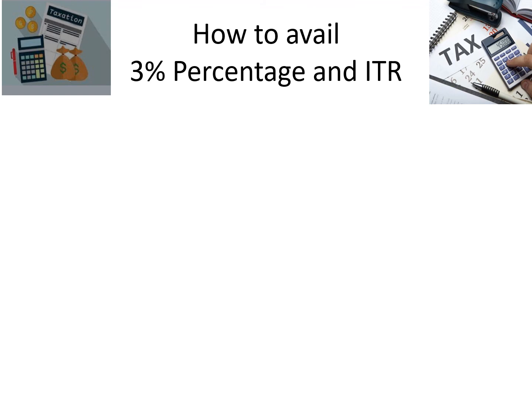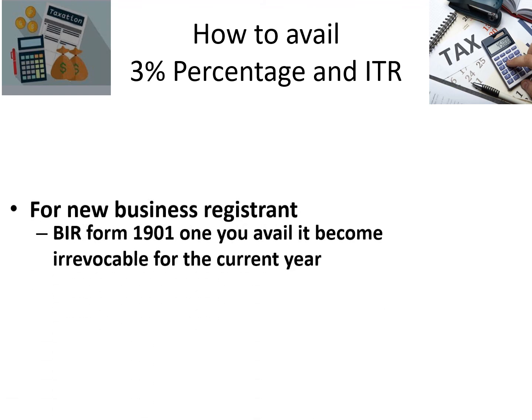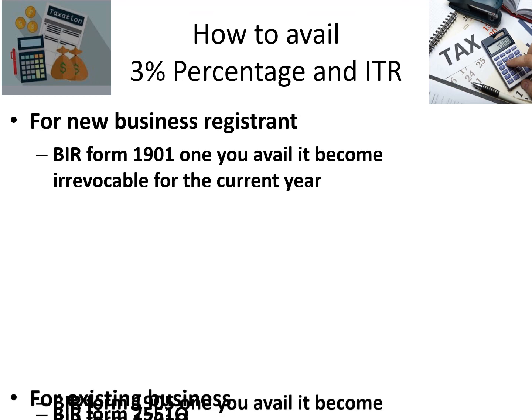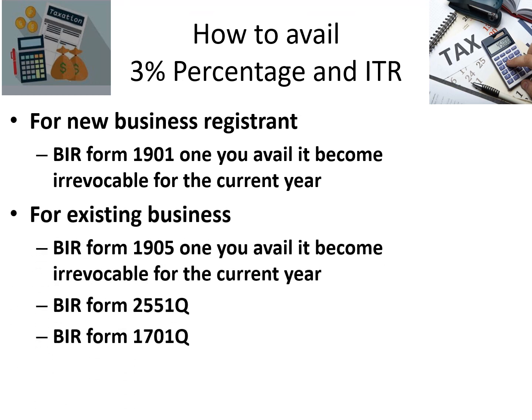Next, how to avail the 3% if you don't want to have the 8%. Number one, for a new registrant, you also need to file 1901 and the necessary attachments and requirements of the BIR, which we previously discussed: the birth certificate, the form, the 0605, the lease contract. If you have them, you have to put them under your 1901. For an existing business, it would be 1905. Then you avail, and it's still irrevocable.